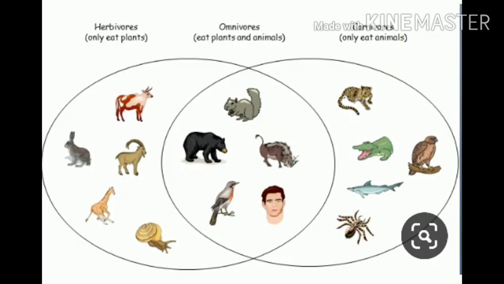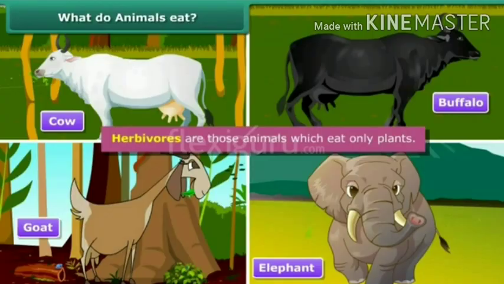Do you think that all living beings need the same kind of food? No. All living beings do not need the same kind of food. Some animals require plants, some require other animals, and some can eat both. On the basis of the eating habits, animals are divided into three different categories. In this picture, you can see cow, buffalo, goat, and elephant.